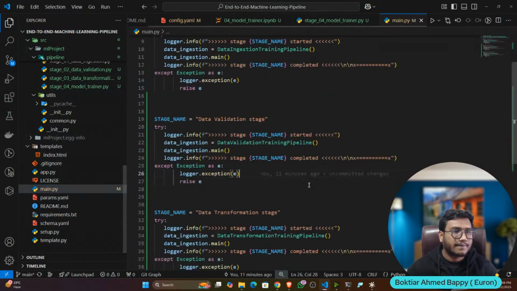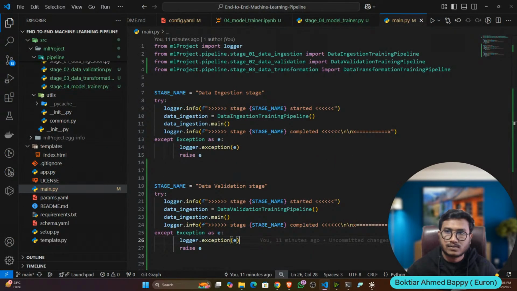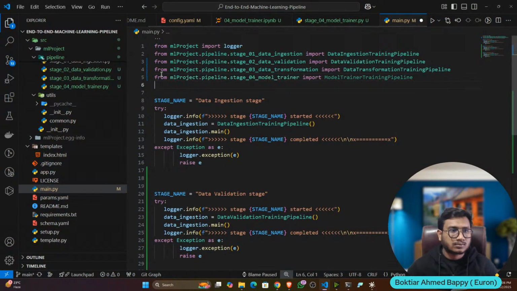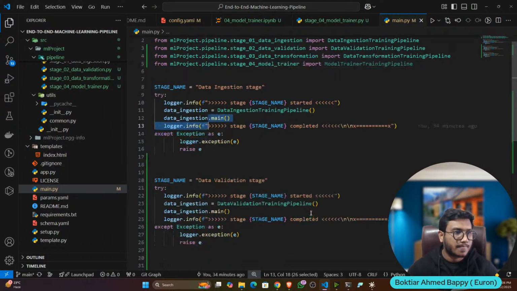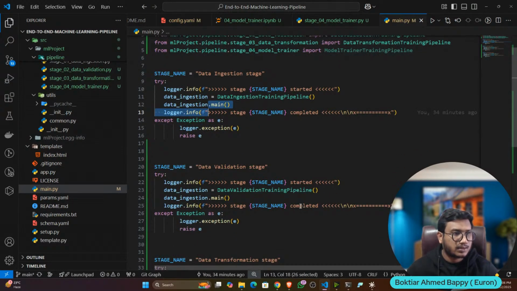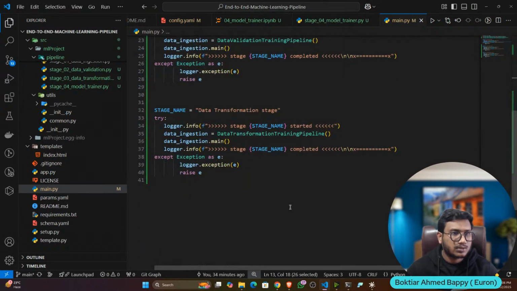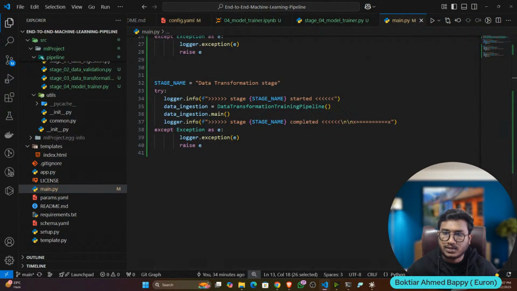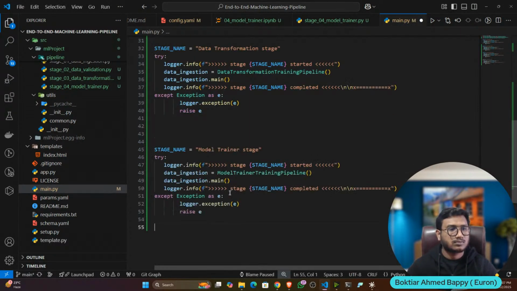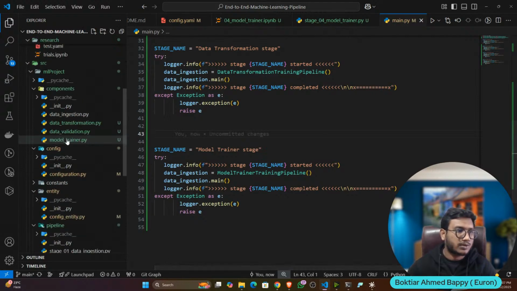So main.py, import model trainer pipeline. Okay, then what I will do, I will initialize my model trainer. Now we can test.